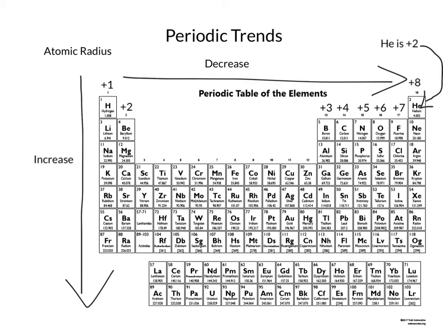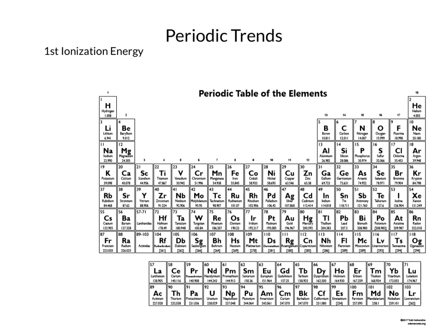So because we have this increase in atomic radius as we go from the top to the bottom of the table, and as we go from left to right, we see a decrease in atomic radius, that means that our largest atoms are going to be down here in the lower left corner, whereas our smallest atoms are generally going to be up here in the upper right corner. That means as we go from the upper right to the lower left, we're generally going to see an increase in atomic radius. There are exceptions through the periodic table. However, for the most part, this is the general trend that you're going to see when it comes to atomic radius. So now let's talk about first ionization energy.